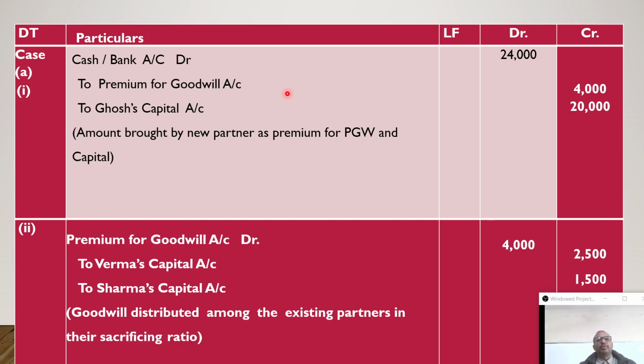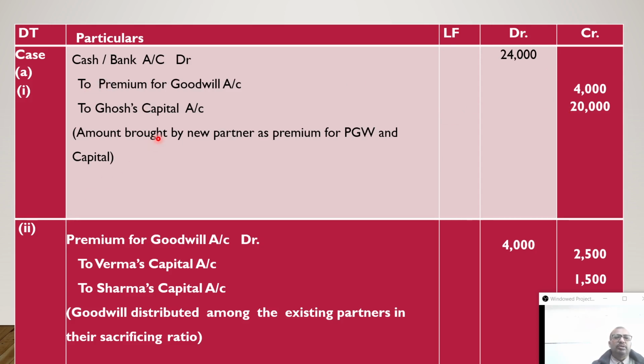First entry: cash or bank account debit to premium for goodwill account, and as the capital is also there, to save time we will pass a compound entry. Cash and bank account debit 24,000, to premium for goodwill account 4,000, to Ghosh's capital account 20,000. It is for his capital contribution, and it is for his premium for goodwill money. So altogether Mr. Ghosh contributed 24,000 to enter the business, one part for capital, another for premium for goodwill.